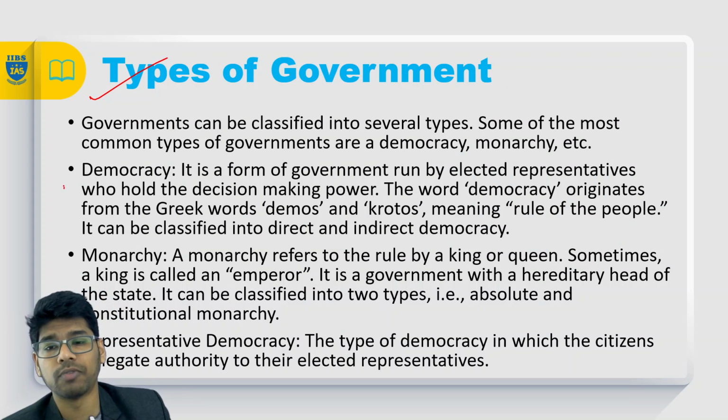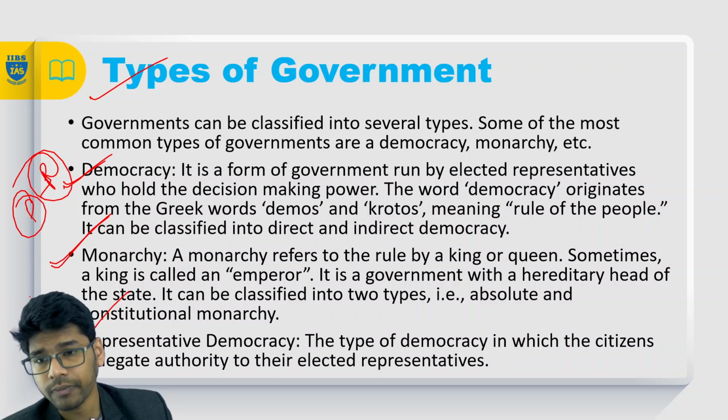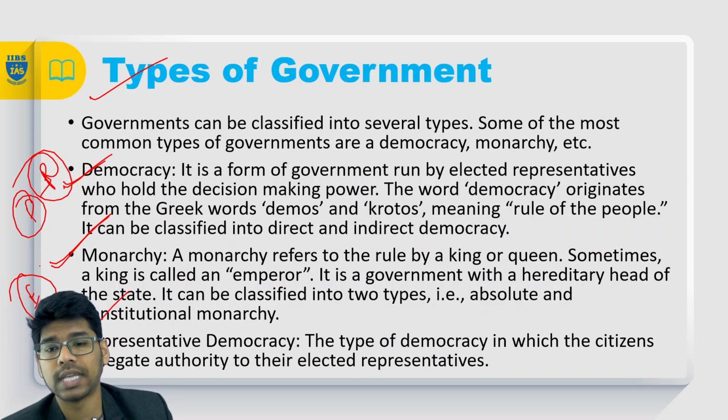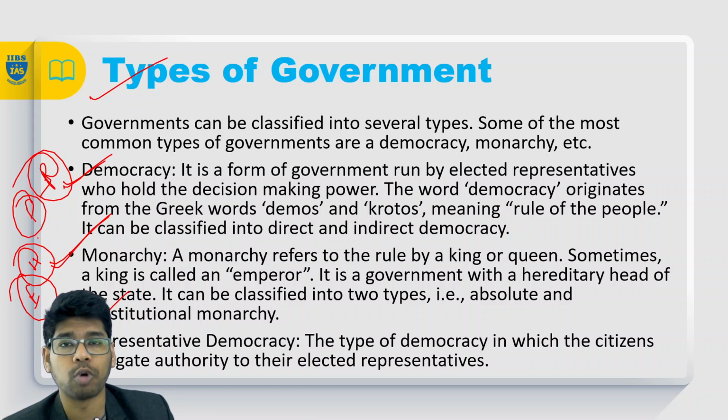And the types of government: we have democracy, monarchy and representative democracy. Democracy is rule by the people. Monarchy is where there is an emperor, the supreme head, which is hereditary in nature. And there is something called constitutional monarchy as well.